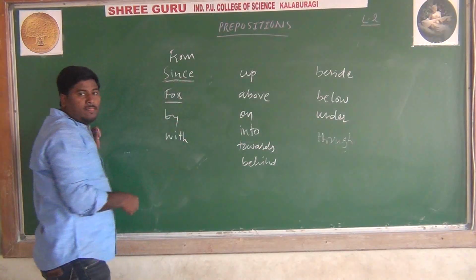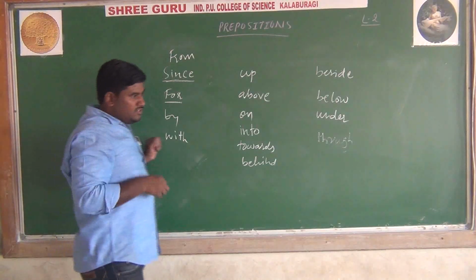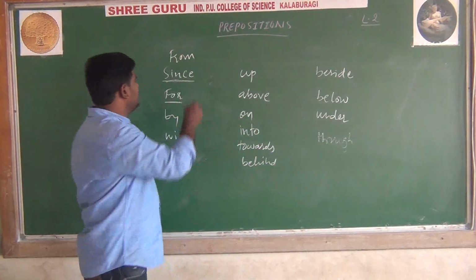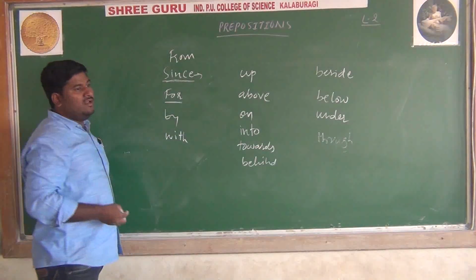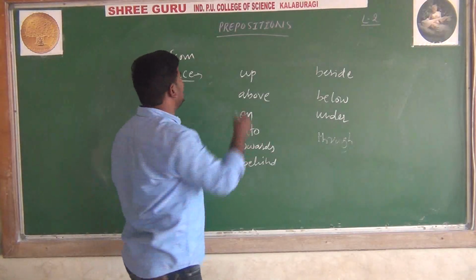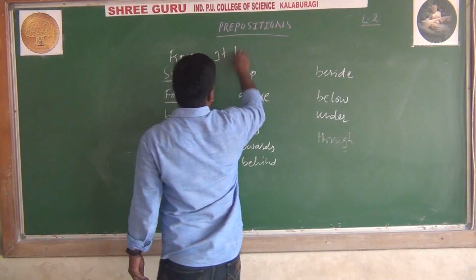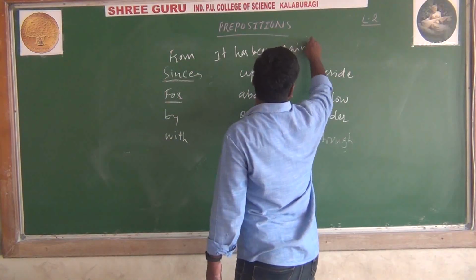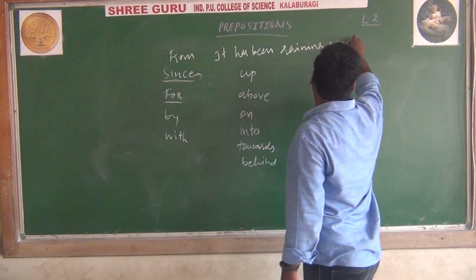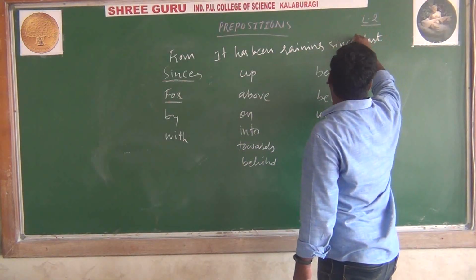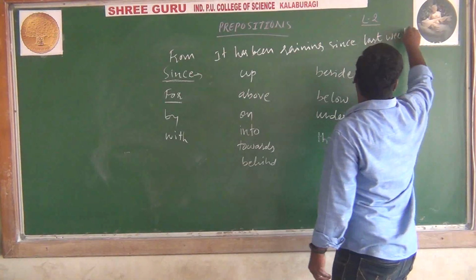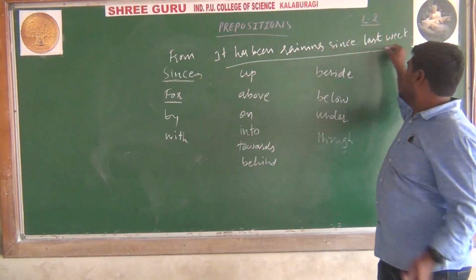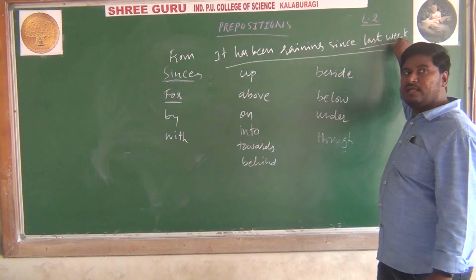since and for. So when we are talking about a period of time which is not certain, at that time we should say since. For example, it has been raining since last week. So we do not know, last week is not particularly mentioned. Last week is not showing the proper, particular time.